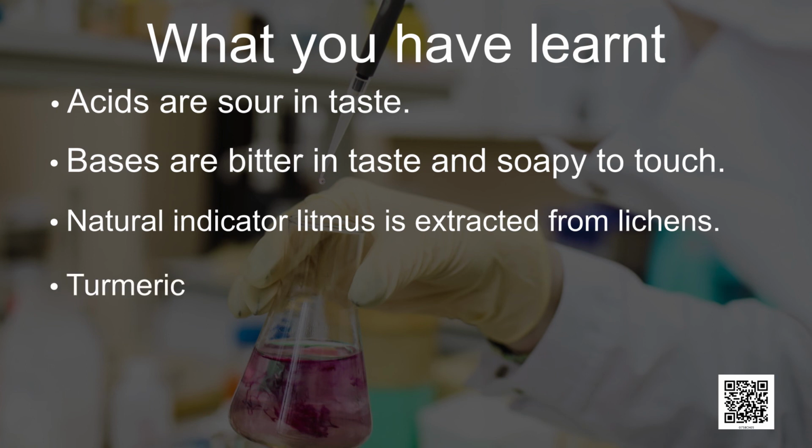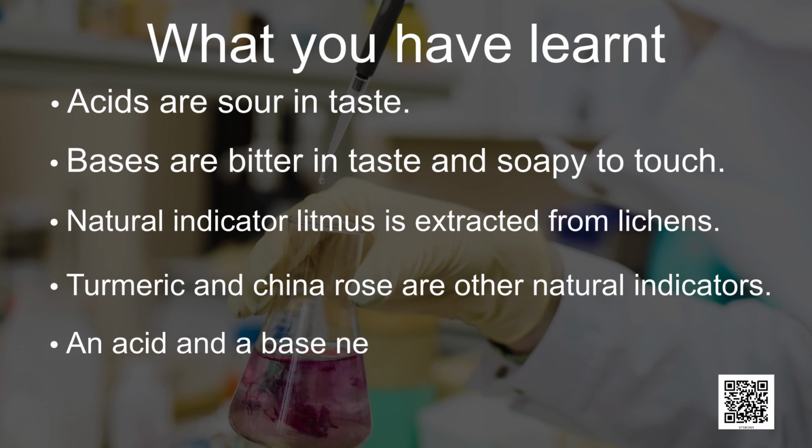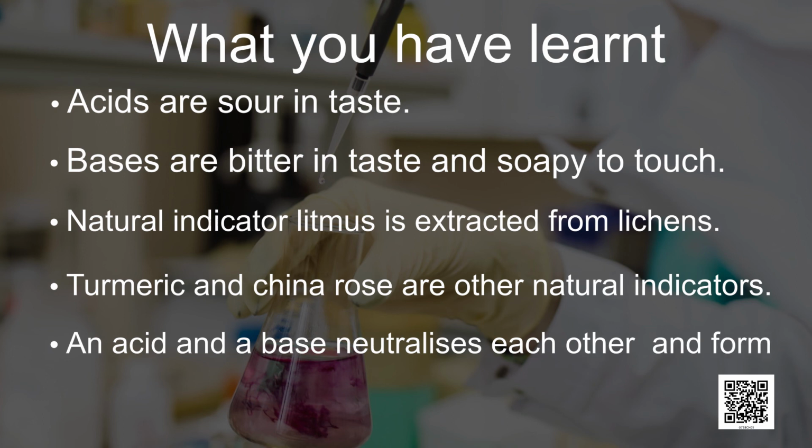Turmeric and China rose are other natural indicators. An acid and a base neutralize each other and form salt and water. This is called neutralization reaction.